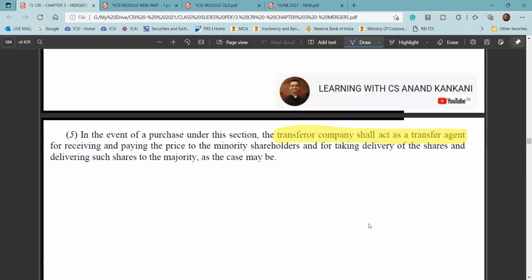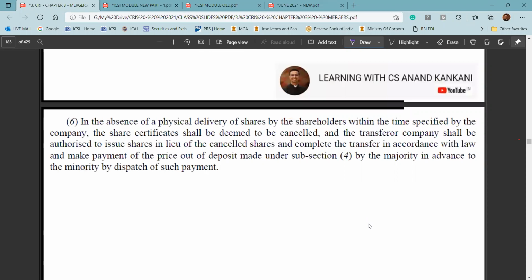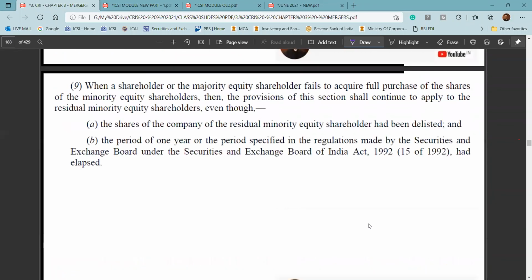On one hand, it receives the money from the acquirer and pays that money as a purchase consideration to the minority shareholder. From the minority shareholder, that company takes the shares and transfers the shares in the name of the acquirer. So this is the case here. The acquirer definition is the same as in the takeover regulation, where any individual, company, body corporate, partnership, limited liability partnership, anything can come into the picture when it comes to the definition of acquirer here.